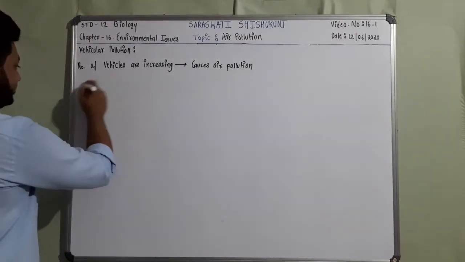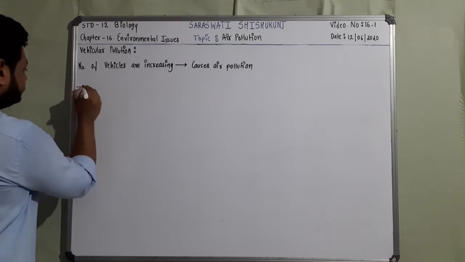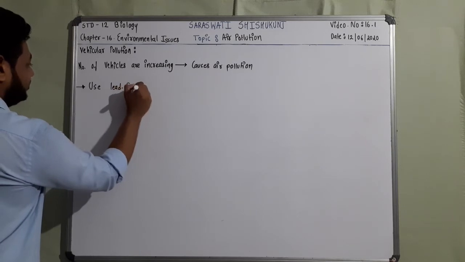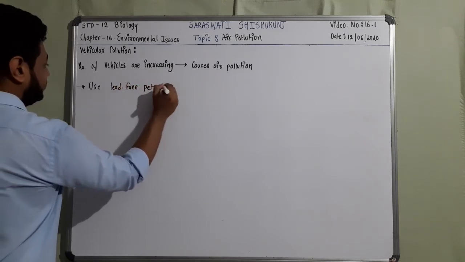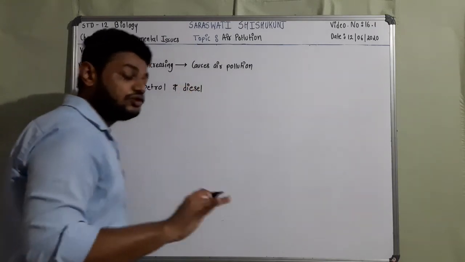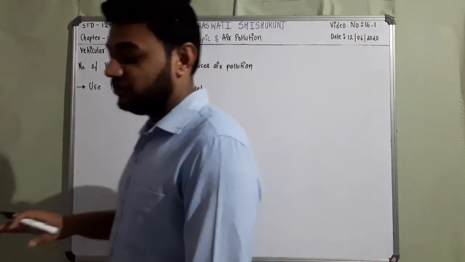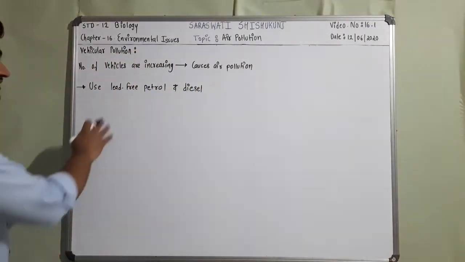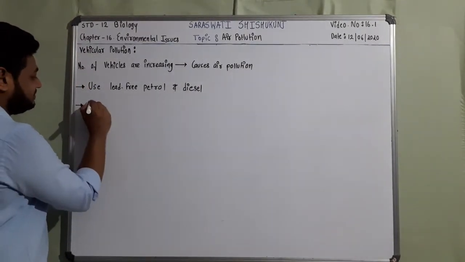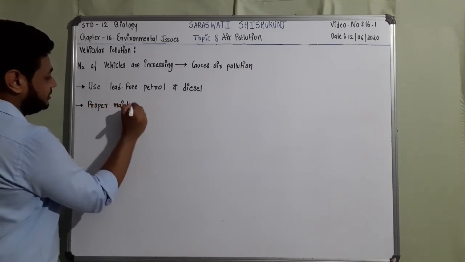So what can we do at that time? We can use lead free petrol and diesel. This should be done to control the air pollution caused by vehicles. Use of lead free petrol and diesel means unleaded petrol and diesel. Next one is that proper maintenance should be done of the vehicles.